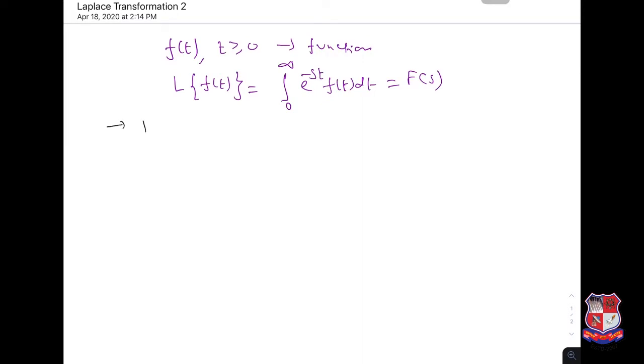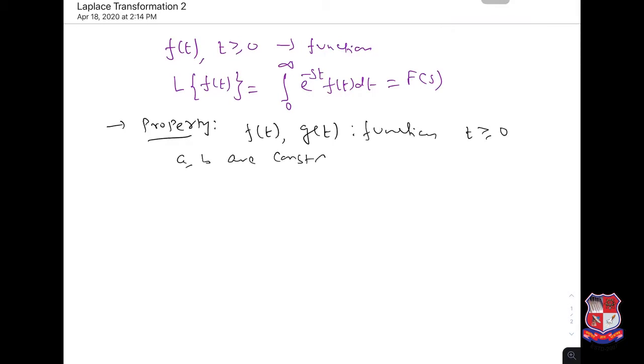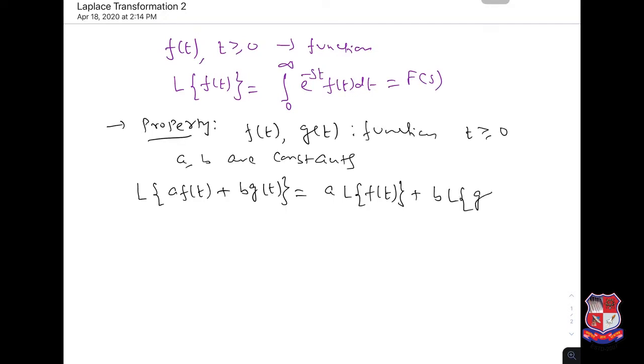There is a property here that if f and g are functions defined for t greater than or equal to 0, and a and b are real constants, then the Laplace transformation of a times f(t) plus b times g(t) is equal to a times the Laplace transformation of f(t) plus b times the Laplace transformation of g(t). This is called the linearity property.